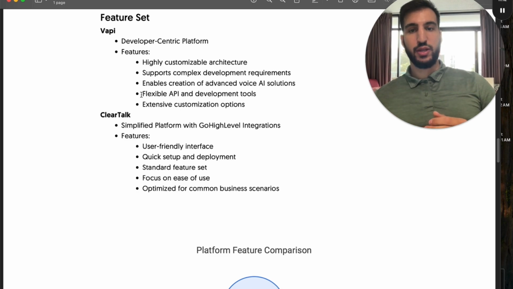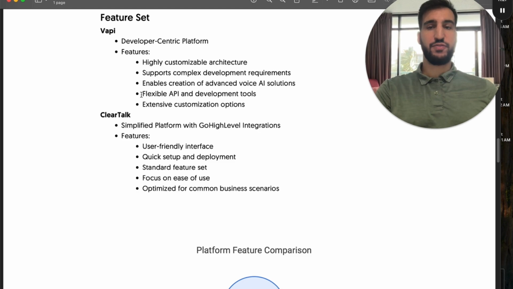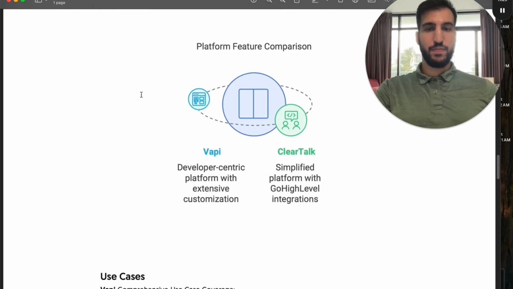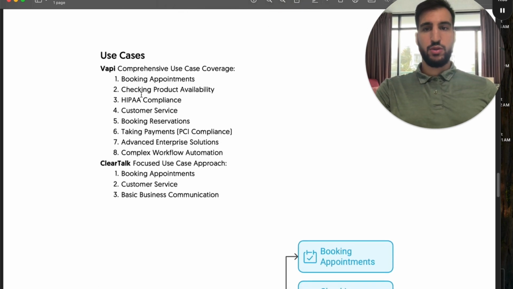ClearTalk is a little bit easier. It just has an integration with cal.com and Go High Level. It'll book the appointments, integrate with that, send the data through into the notes, and update the pipeline. It'll do all that, but it won't have completely customizable actions for everything, right? So it really depends on your goals. Are you a developer, or do you just need something that works right now, tomorrow, right?